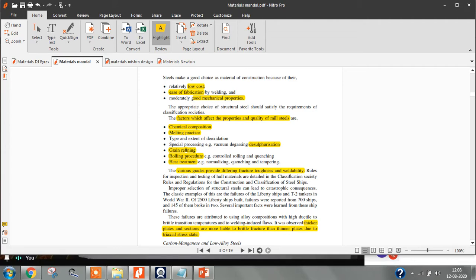Then you have to add some chemical additives, which you have to buy. The chromium, nickel, titanium, all these are costlier than steel. So when you add all those costly metals, the price of steel will increase. You normally know that stainless steel is costlier than mild steel. Then for grain refining, again for recrystallization, you need to heat in the furnace, so the price of steel will increase.